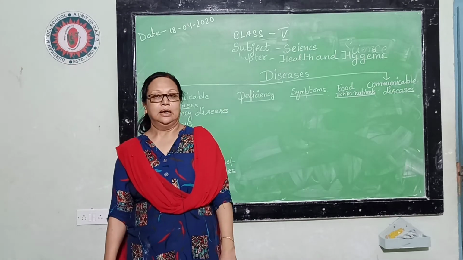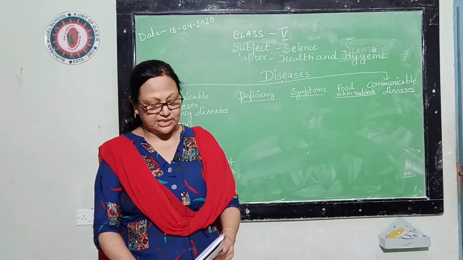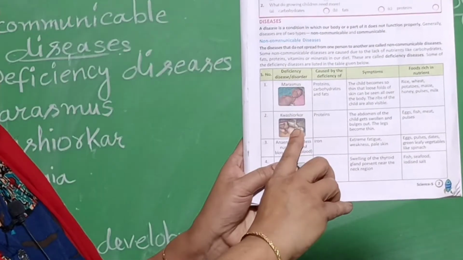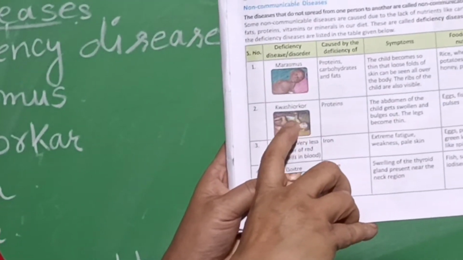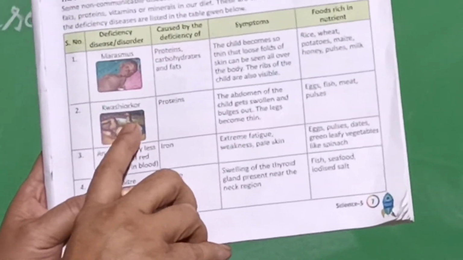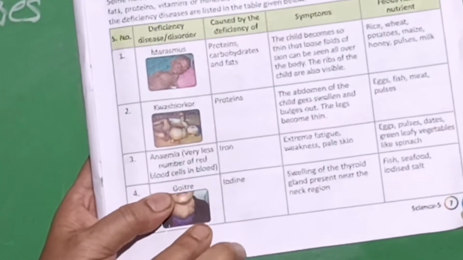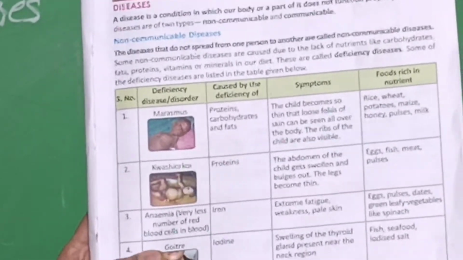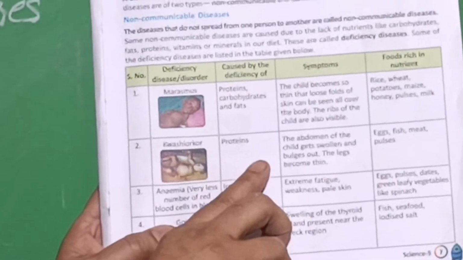The second deficiency disease is called Kwashiorkor. The R is silent here, so it is not pronounced Kwashiorkor; it should sound Kwashiorkor. This disease is caused due to the deficiency of protein. So this deficiency of protein causes Kwashiorkor.